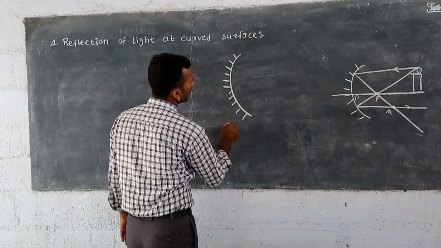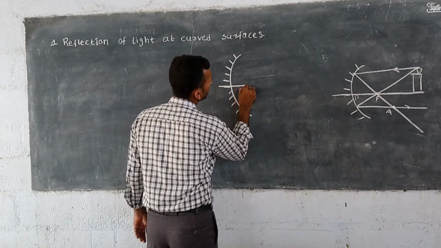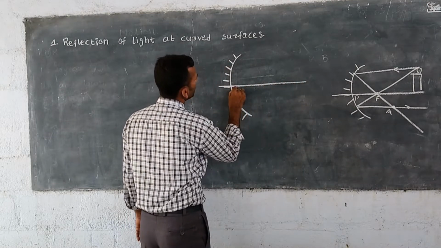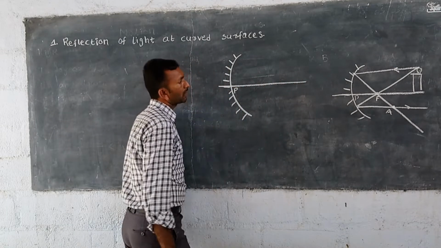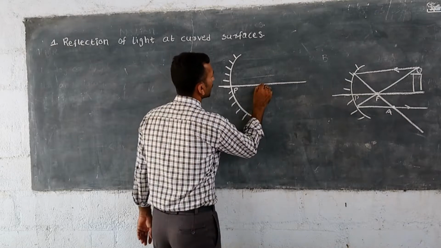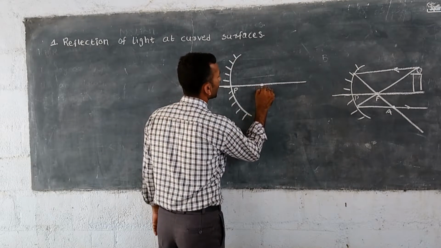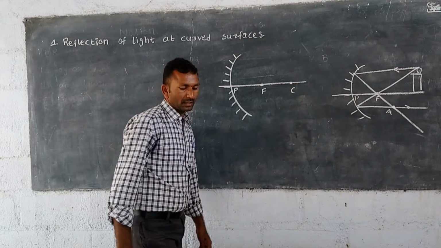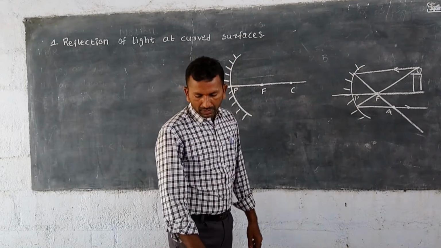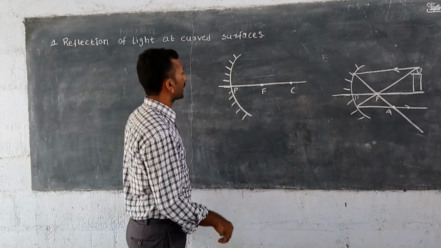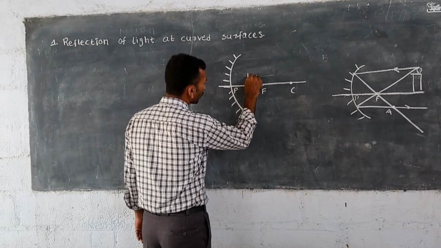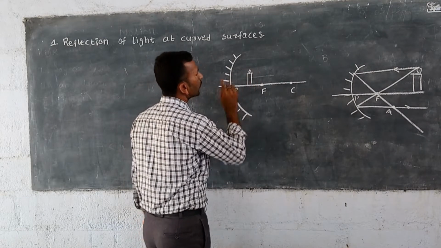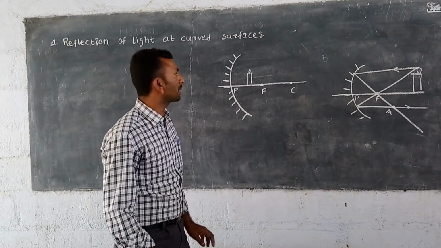This is the principal axis, and this one is the pole of the mirror. This is the focal point of the mirror, and this one is the center of curvature. And where is the candle kept here? Before the focal point, the candle is kept here.